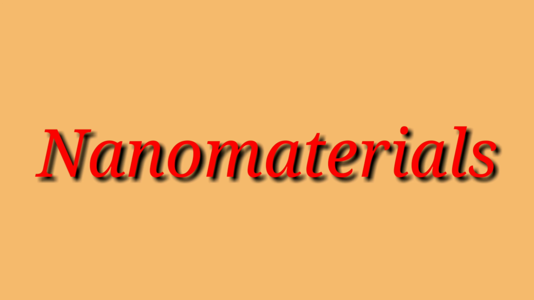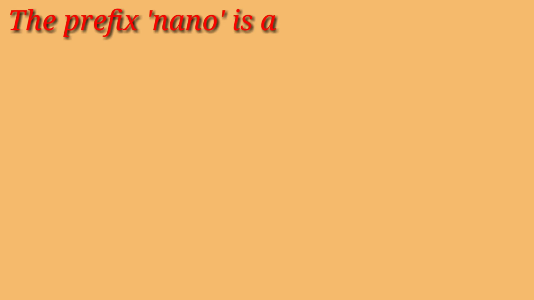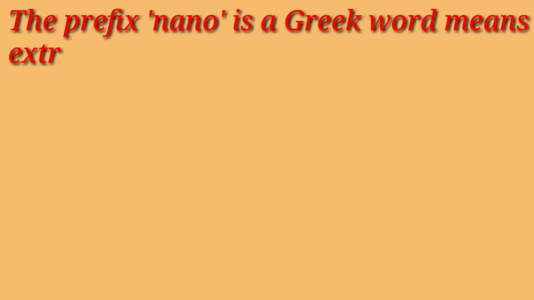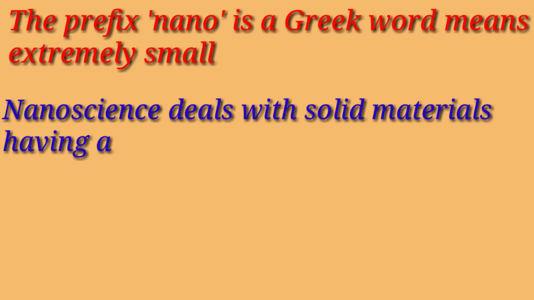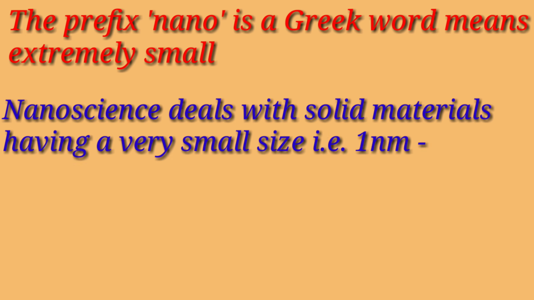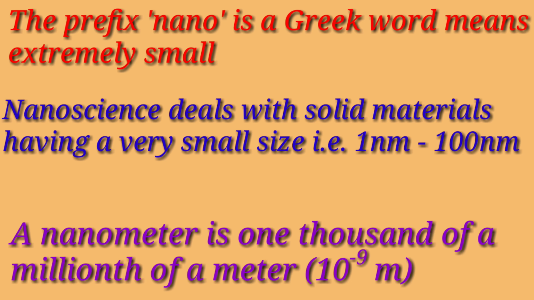In this lecture, we shall study about nanomaterials. The prefix nano is derived from a Greek word, meaning extremely small. Nanoscience deals with solid material having very small size, that is, it ranges from 1 nanometer to 100 nanometer, and a nanometer is 1000 millionth of a meter.